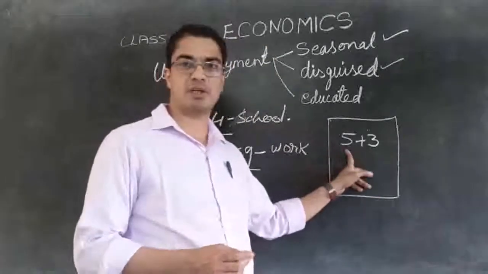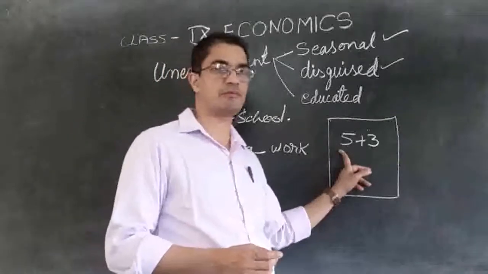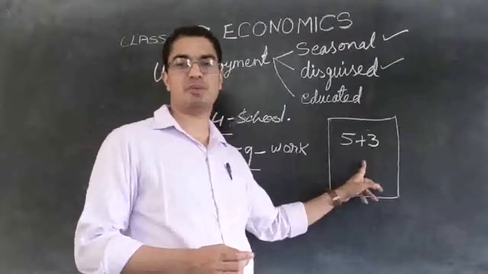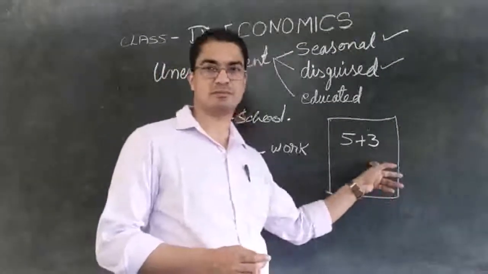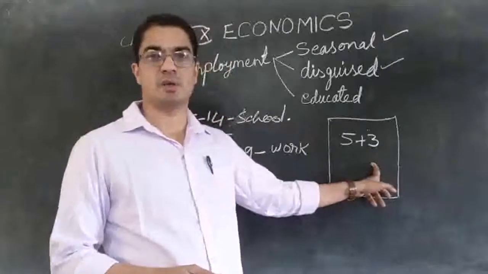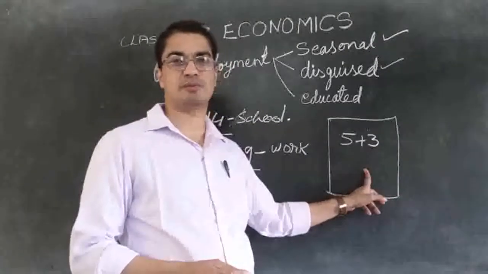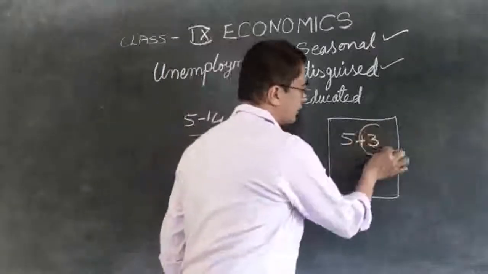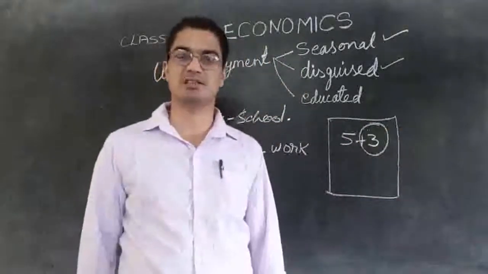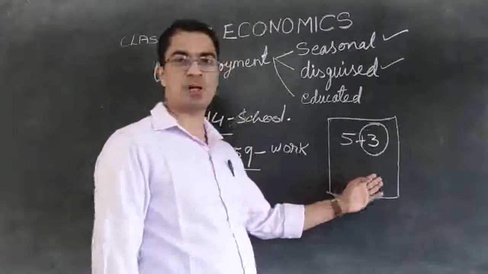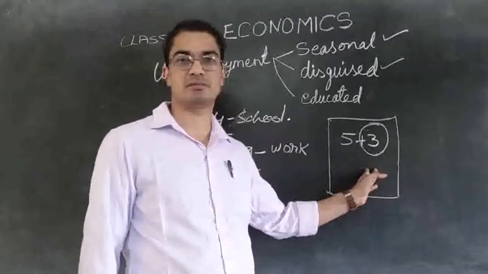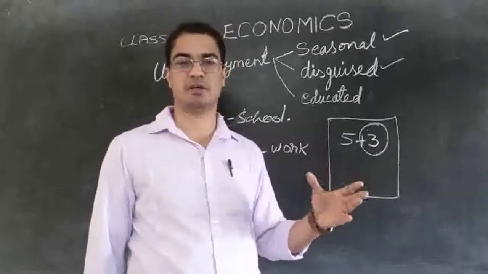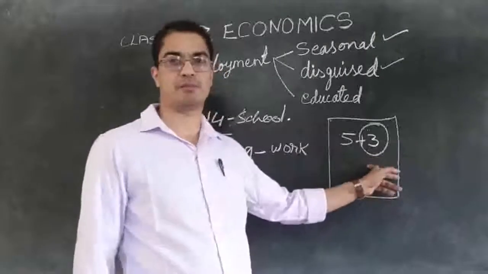So the work is to be done by the 5 people, but actually it is done by 8 people. So 3 people are working extra there. You follow? The work that is to be done by 5 people, actually it is done by 8 people. So these 3 people's work is additional or unnecessary. So why do they go and work there in that farm? It is because these 3 people have no other job. They are free. Therefore they come and work here.